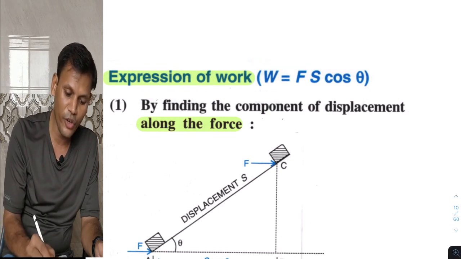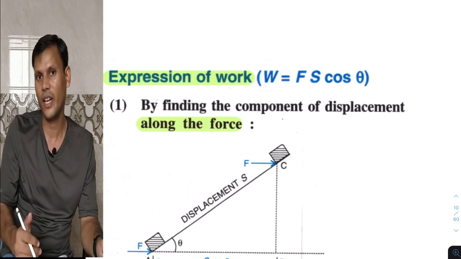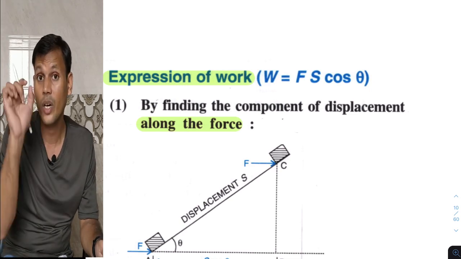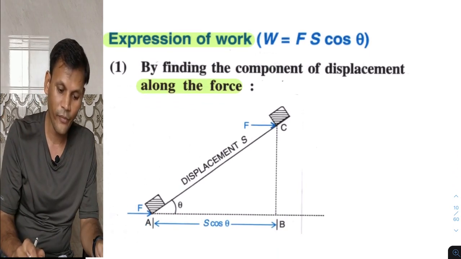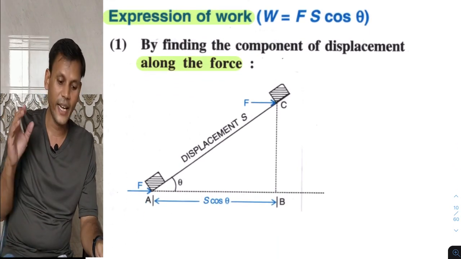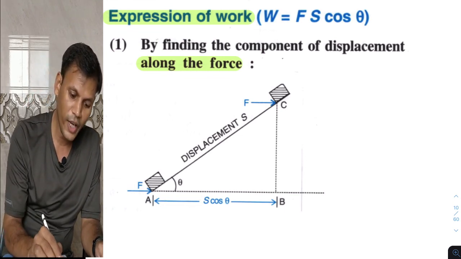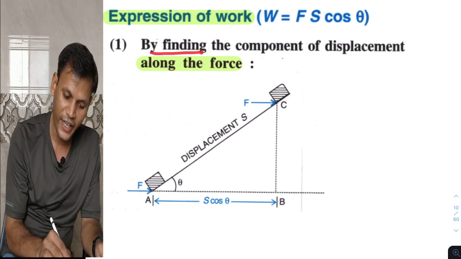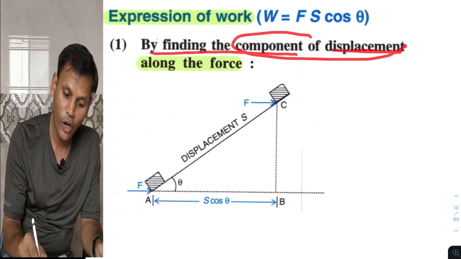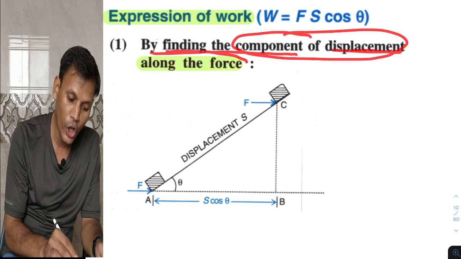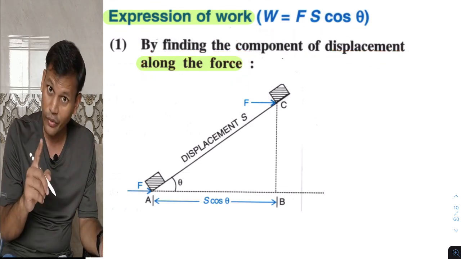Okay, so we have to derive an expression for W equals Fs cos theta. As I told you earlier, cos theta is also a factor, from where it has come. We can get the expression for work in two different ways. One way is by finding the component of displacement along the force.